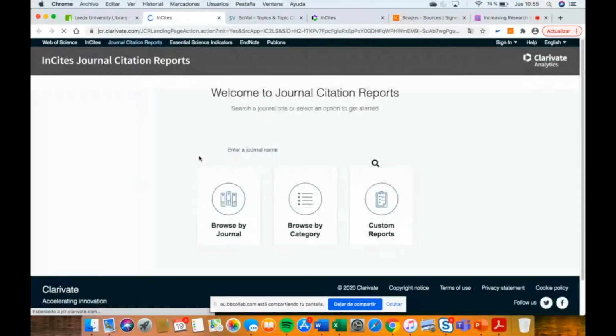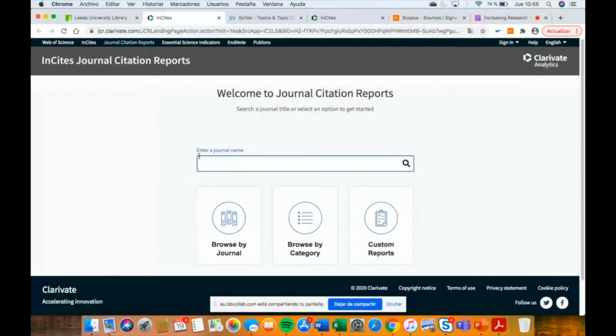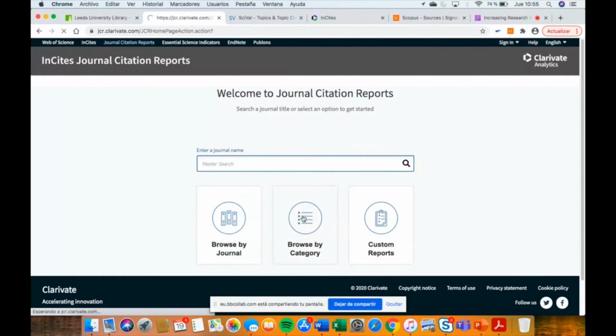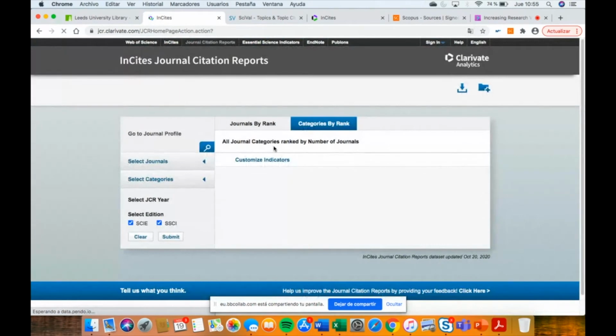So click go to Journal Citation Reports. This is the main page of Journal Citation Reports. You can search by a specific journal if you would like to analyze the metrics of a specific journal, or you can browse by category. For example, if you click by category,